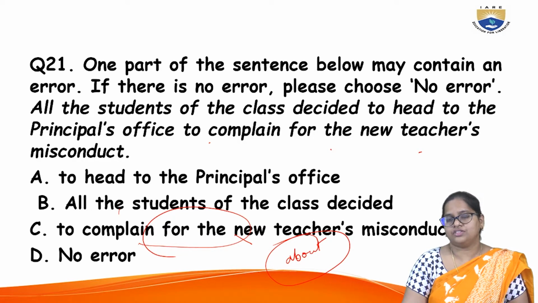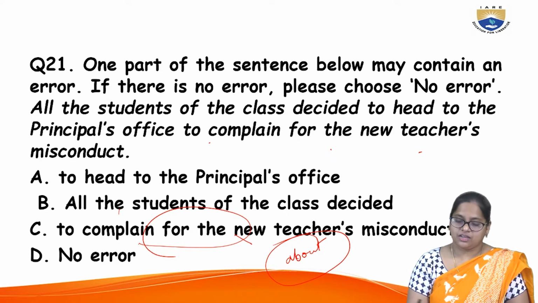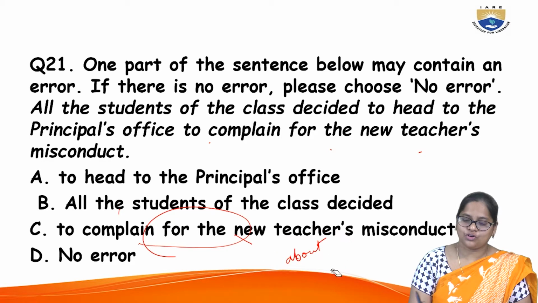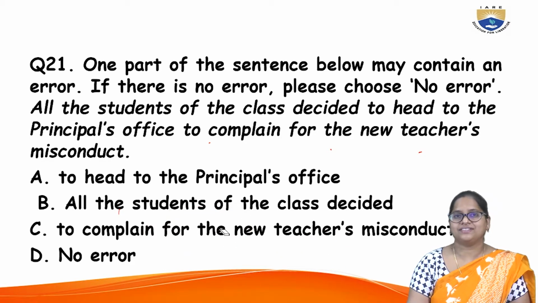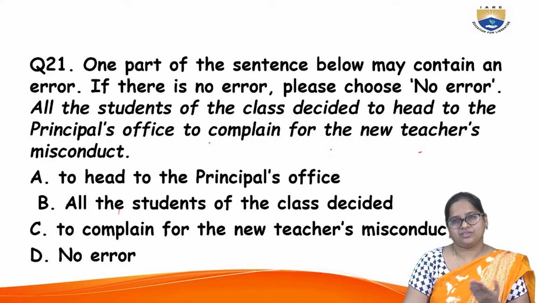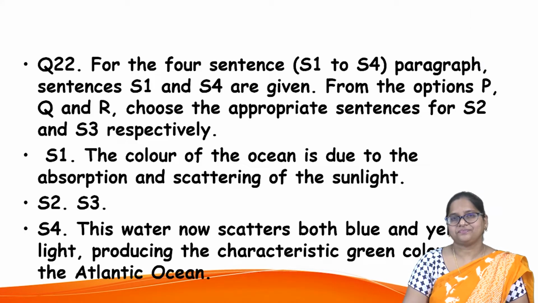She's creating many problems, so I'll go and complain about her misdeeds. In that context, you make use of "about", but not "for". Obviously, you have to select option C because it has the error.